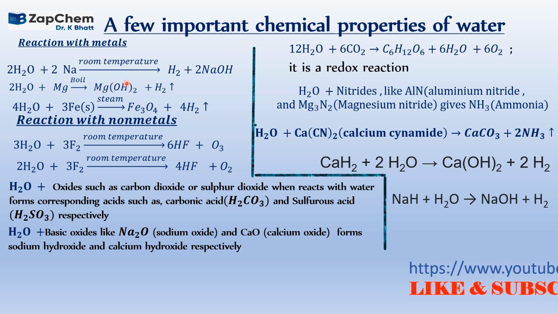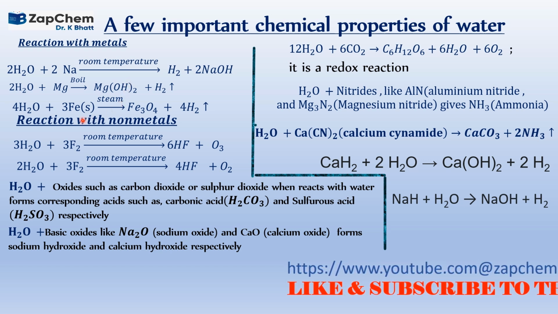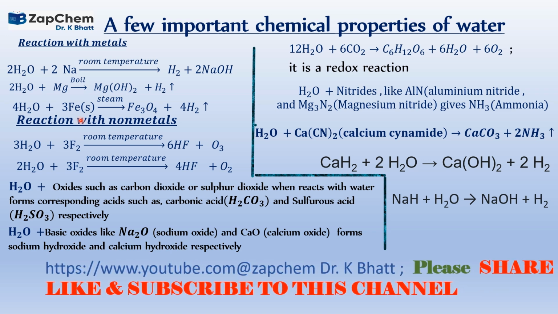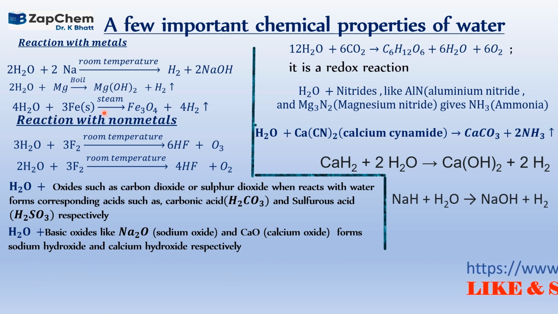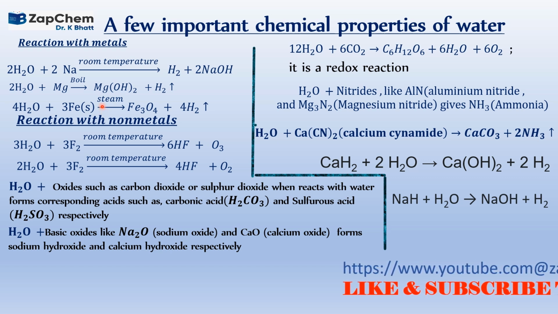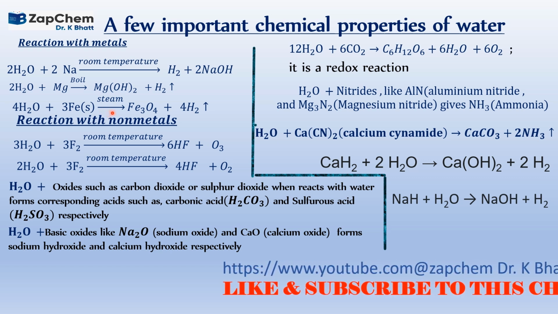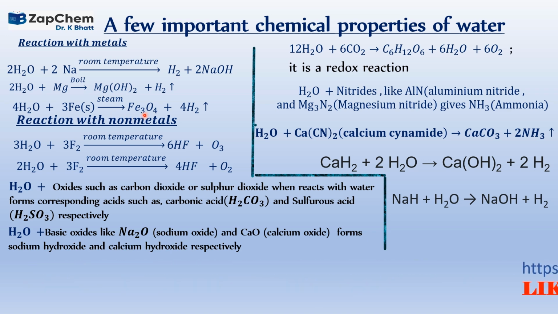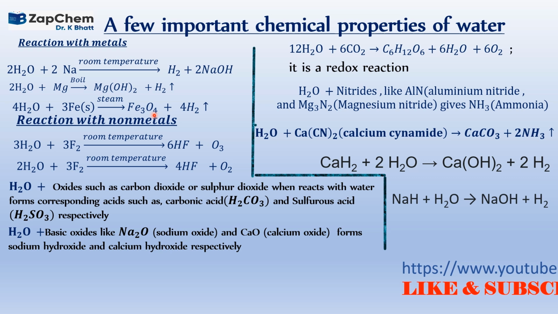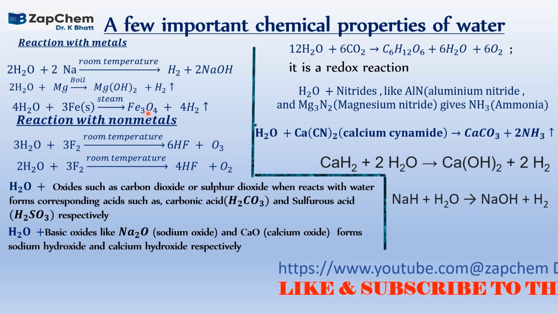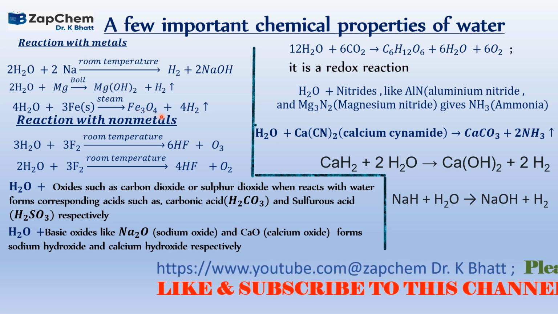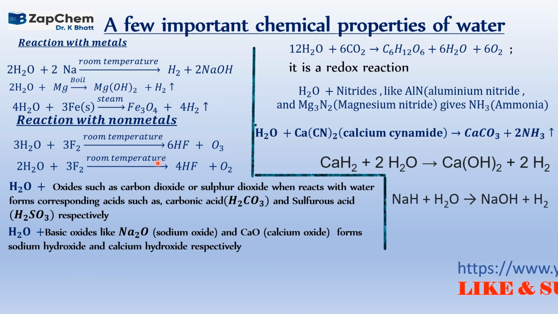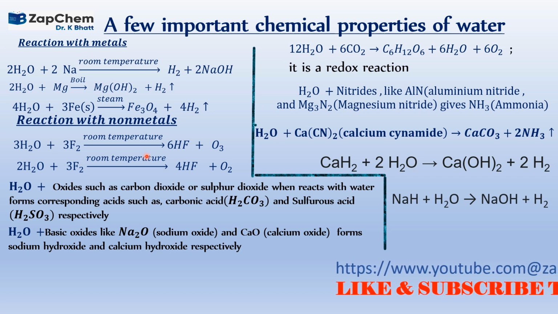Now, how about iron? Iron in the solid state also gives out hydrogen, but under drastic conditions: when it is steam heated, or in the presence of steam, you get Fe3O4, that is iron tetroxide, and hydrogen is given out.